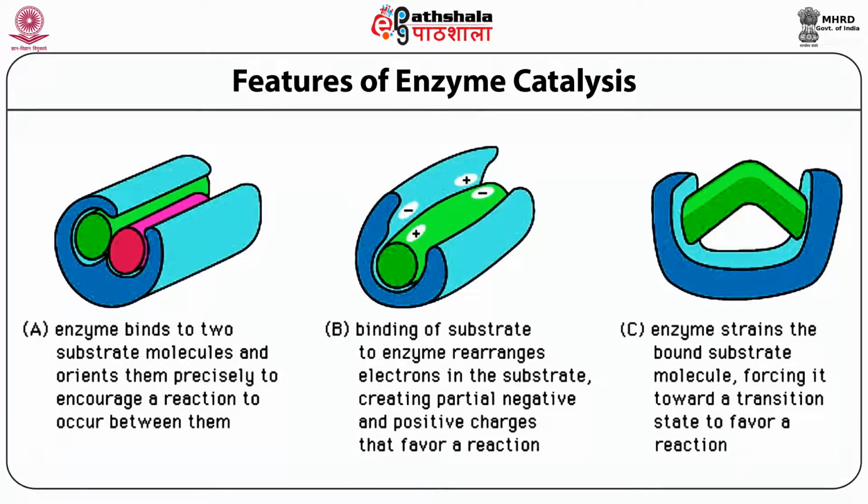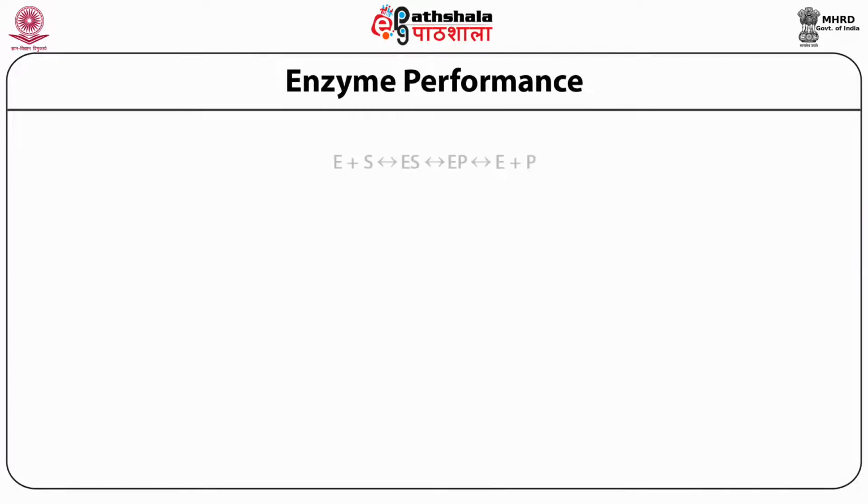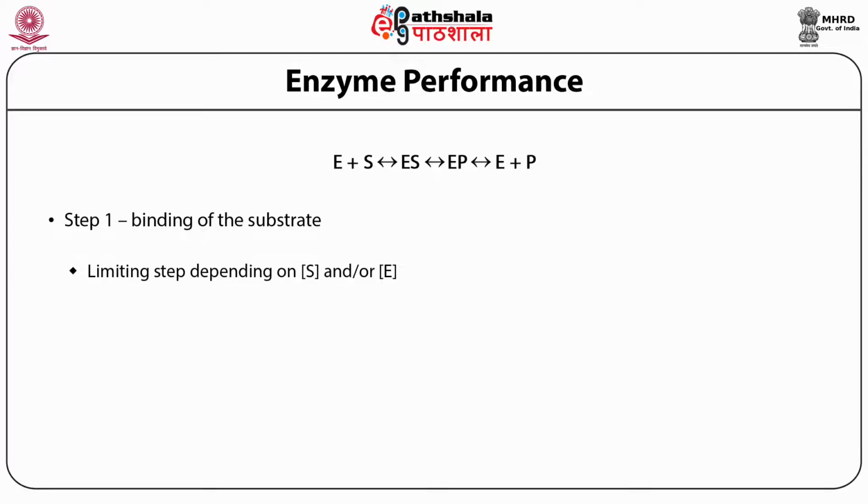Features of enzyme catalysts. The enzyme binds to two substrate molecules and orients them precisely to encourage the reaction to occur between them. It will orient or reorient itself to adapt, depending on the substrate, to make the reactions. Enzyme performance: enzyme plus substrate will give enzyme-substrate complex, which will further give enzyme-product complex, which will further give the enzyme, which is released, plus product. Step 1, binding of the substrates, is the limiting step. Vmax is the maximum rate of the reaction.